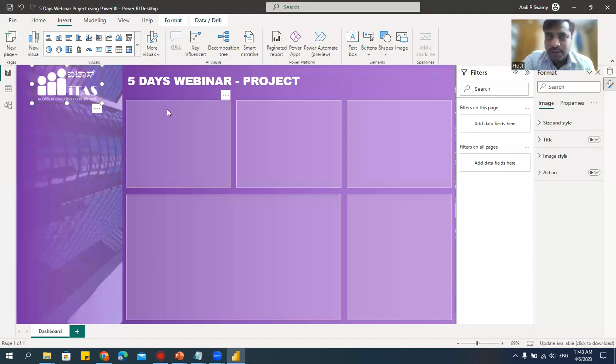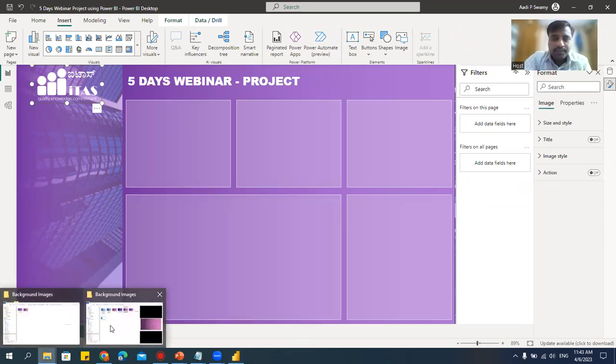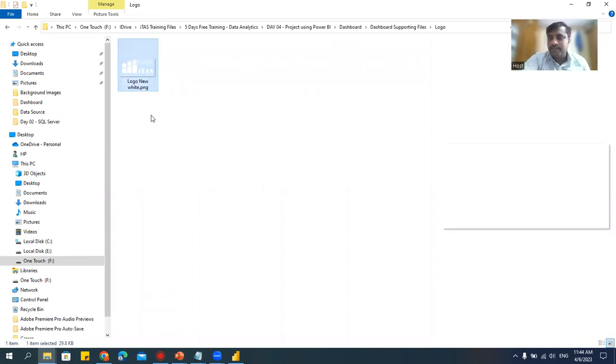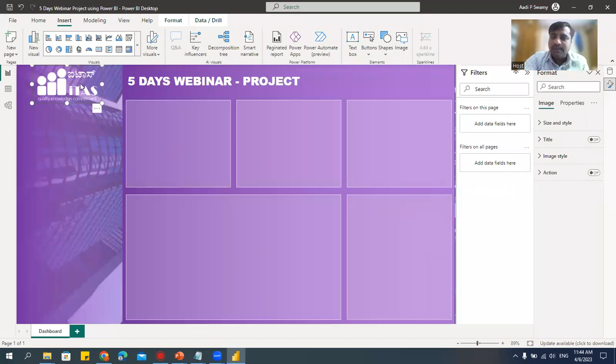But when you're adding the logo, make sure that the background is transparent. How to know that? If you want to make the background transparent, it should be PNG format, Portable Network Graphics. That is used for transparent background images. Even if you're searching for any images in Google, give the keyword and say PNG. You will get the transparent image. If you say JPEG, then you'll have the background white color.